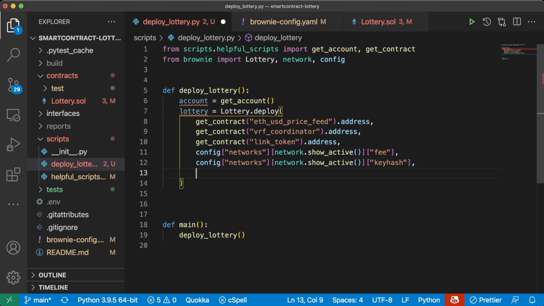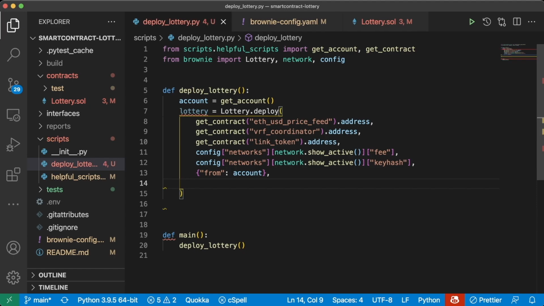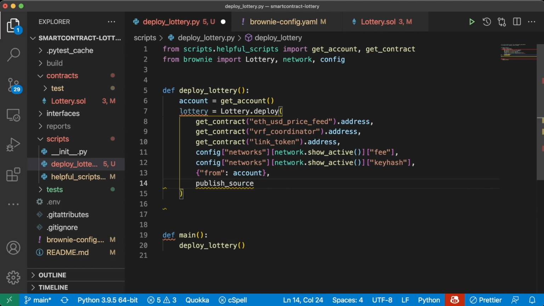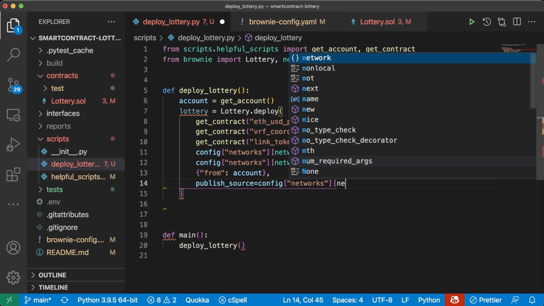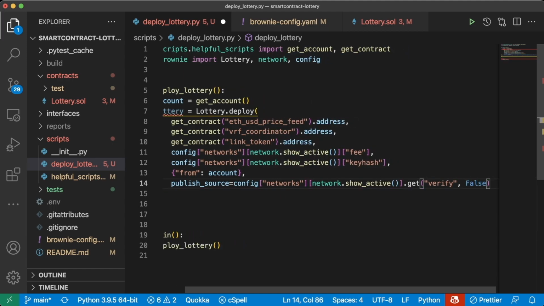And then, of course, our last bit here, from account. And then, additionally, as we learned last time, if we want to publish this, we'll do publish source equals config networks network.show active. We'll say .get verify, and then we'll add this false bit here.